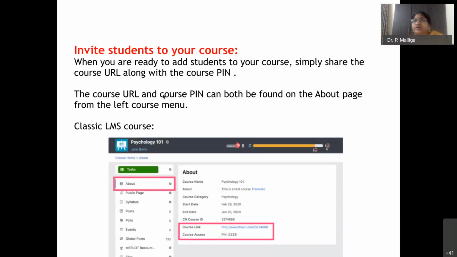So after creating the course and after adding the content, then you have to invite the students, no? So how do you invite the students? When you are ready to add students, simply share the URL along with the course PIN, like your code, the way you share it in Google Classroom or in Canvas.